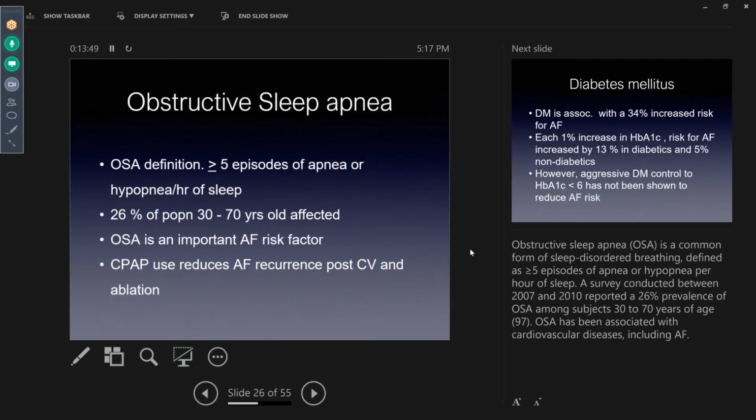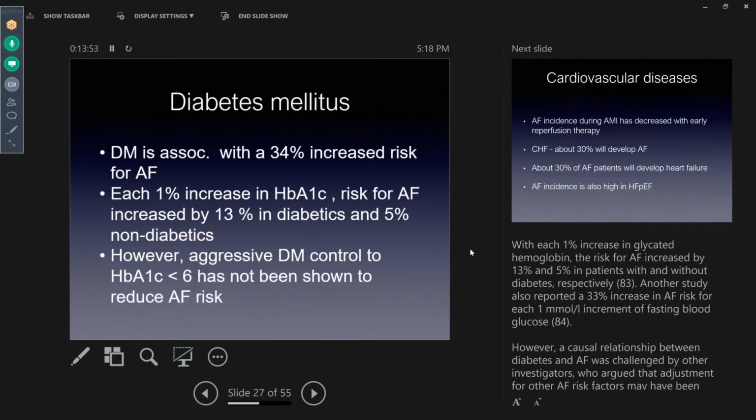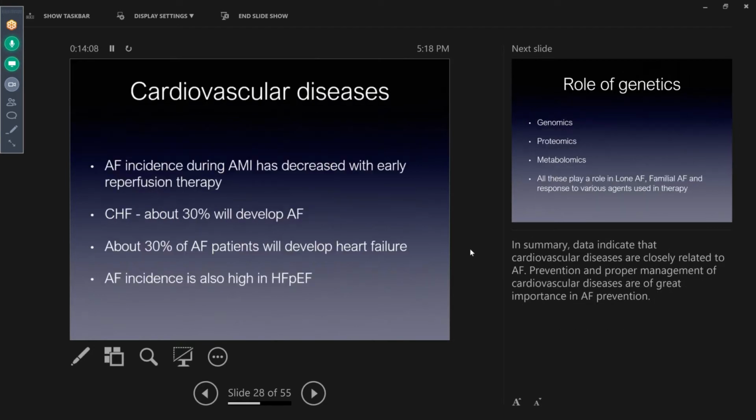Treating obstructive sleep apnea is important. It will reduce your AFib risk. And managing diabetes also will improve your AFib risk because a 1% increase in HbA1c increases AFib risk by 13%, but aggressive management of diabetes has not been shown to significantly reduce AFib burden.